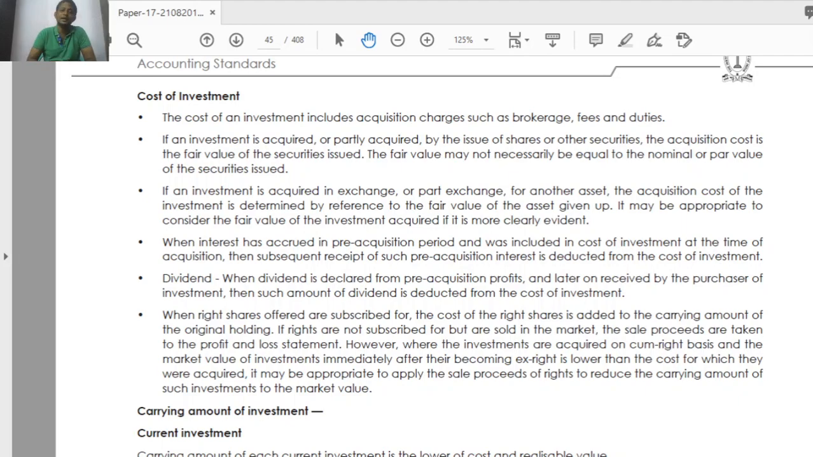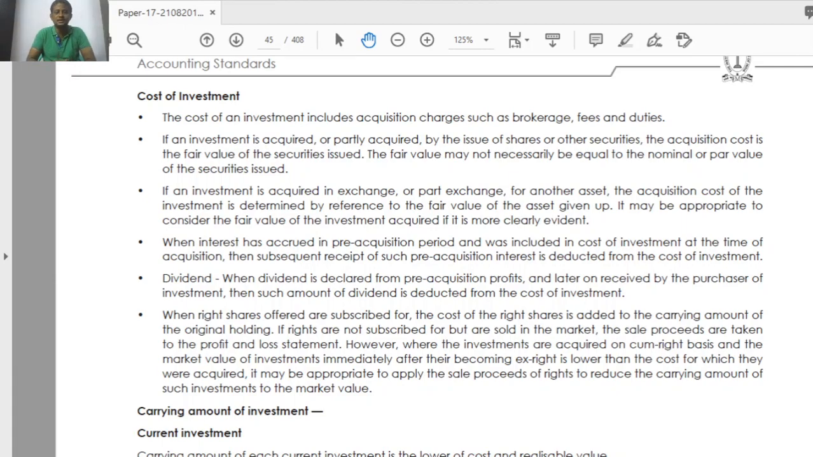Actually, rather, I am issuing shares and I am investing. How am I investing? I am issuing shares. That is what they said. If the investment is acquired or partly acquired by the issue of shares or other securities, I am going to invest in your company not by cash. I'm not going to spend cash. Rather, I am going to issue shares and buy the investment.